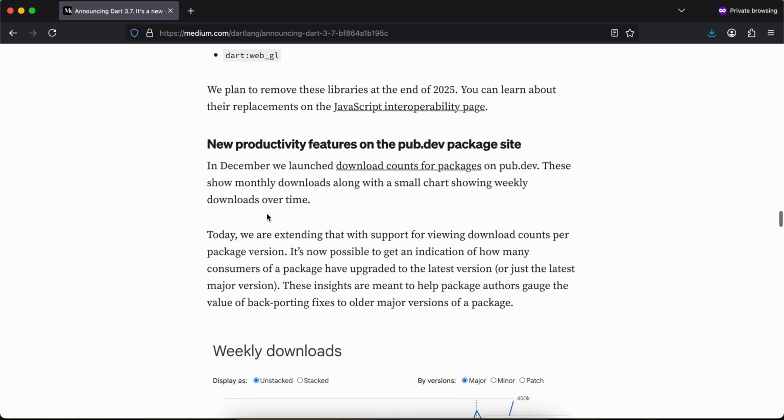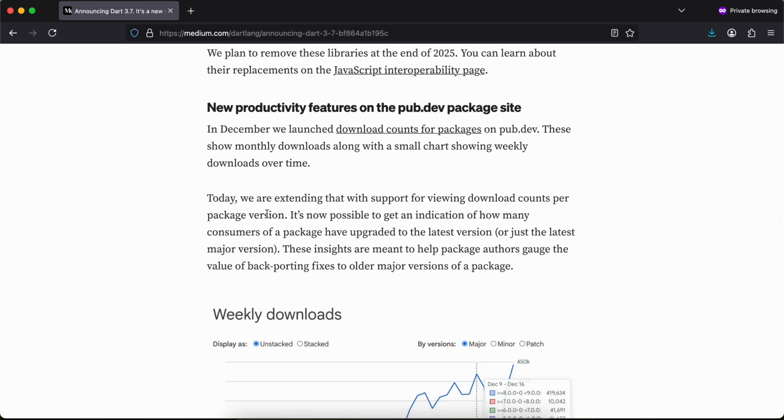New productivity features on the pub.dev package side. In December, we launched download counts for packages on pub.dev. This shows monthly downloads along with a small chart showing the weekly downloads over time. Today we are extending that with support for viewing download counts per package version. It's now possible to get an indication of how many consumers of a package have upgraded to the latest version or just the latest major version. These stats are meant to help package authors gauge the value of backporting fixes to older major versions of a package.